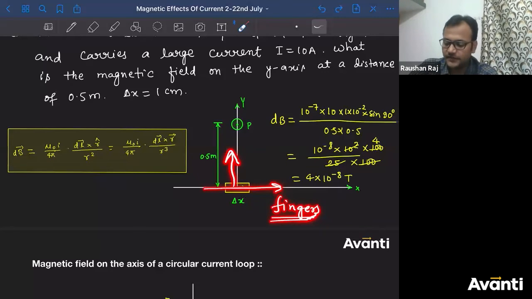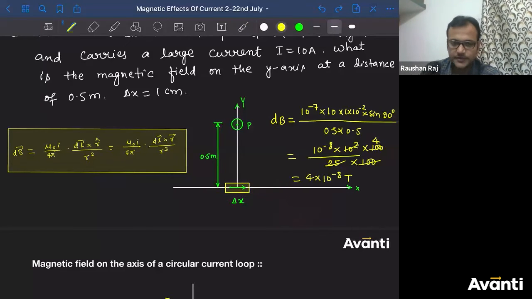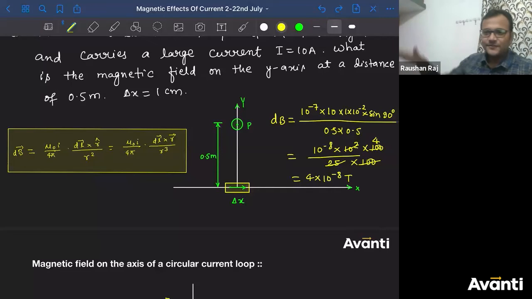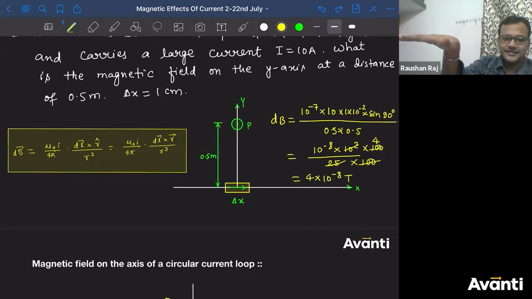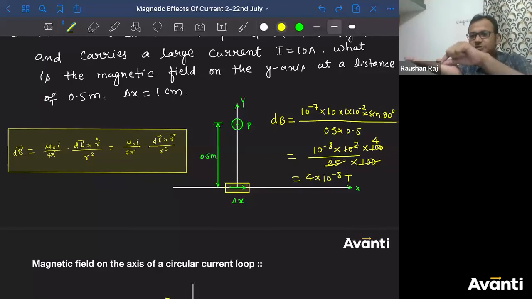So in which direction will the thumb point? Thumb will be out of the plane. Okay, thumb will be out of the plane. How can it be inward, Shreya? Try it and see. Palm should be upward because R is in the upward direction. How will your thumb be inward? Think about this. For inward the hand should be in this way, right? But where should the palm be? Palm should be upward because R is in the upward direction. So the thumb, what happened? Outward.